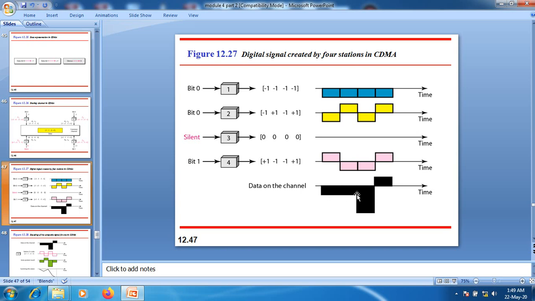For the second term, that is minus 1, we use a negative voltage. We use a minus 3 voltage to represent the minus 3 here, and a plus 1 to represent the last element. That is the data that is present over the channel here.